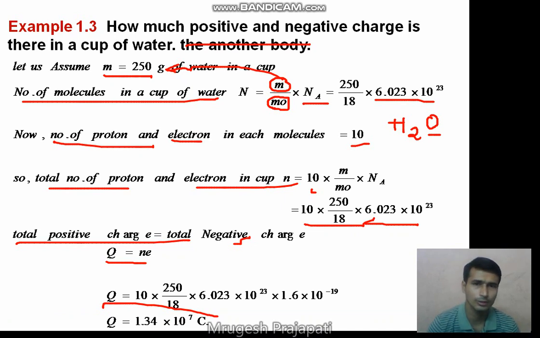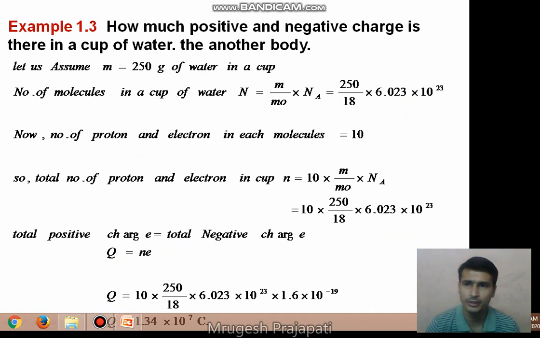So the total amount of the positive charge on the cup of water, say the mass of the water we consider as 250 gram. Instead of this 250 gram, any amount can be given to you. So we can easily calculate by this method the total number of positive charge as well as the total number of negative charge on a cup of water.